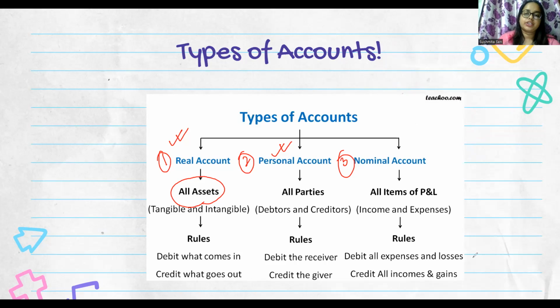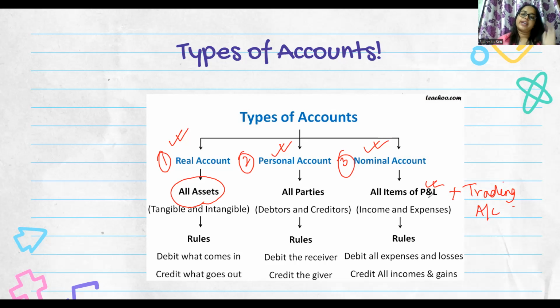And lastly, we come to the nominal account. So nominal account एक ऐसा account है जहां पे हम लोग अपना income, revenue, gain, profit, losses, expenditure, we record everything, which means that it includes all items of profit and loss account plus some items of trading account.